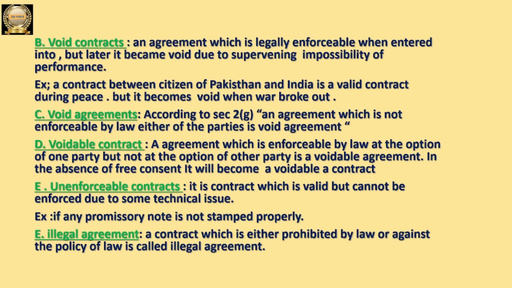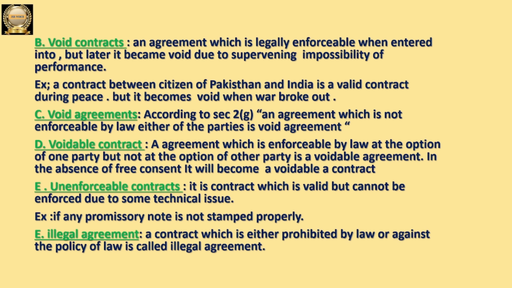Next one, void contracts. Then what are void contracts? A void contract is an agreement which is legally enforceable by law when they entered into it. So at the time of making the agreement, it is enforceable by law. But later on, after a few days, that agreement became void.